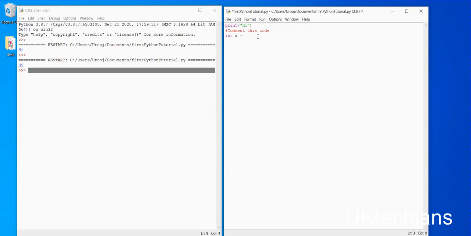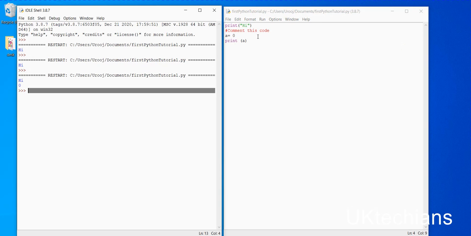What we have to do is just say a equals 0, and we don't need to use a terminator over here. So let's print a, save it, press F5, and let's wait. It says hi, 0.